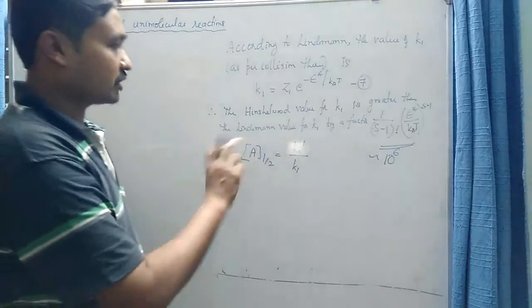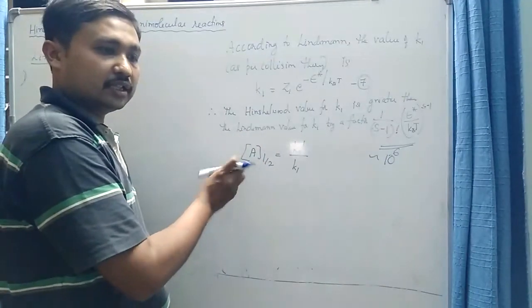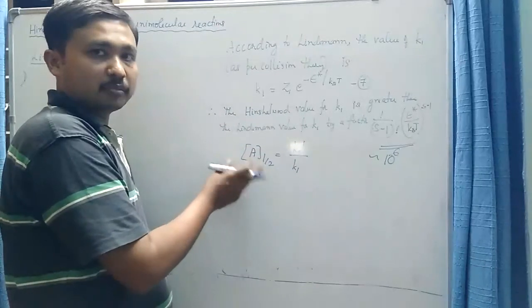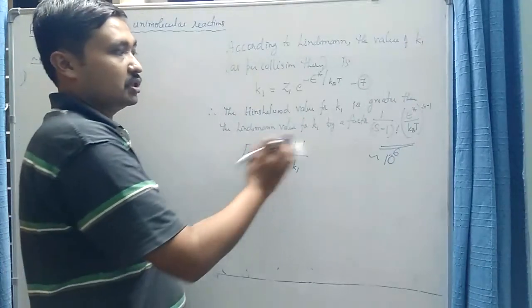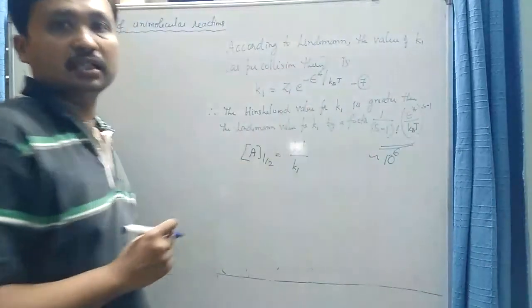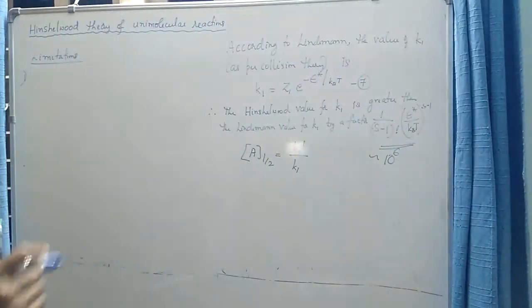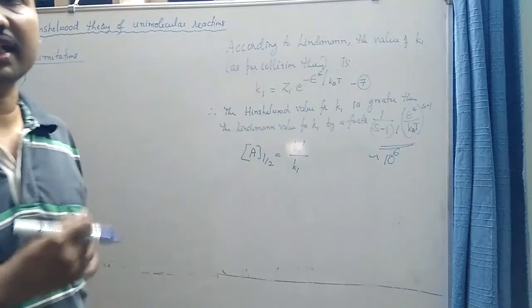It was observed that the experimental value of a half and the theoretical value predicted by Hinshelwood theory would be the same if we substitute the value of s, the number of vibrators, as equal to half of the number of vibrators that exist in a molecule.